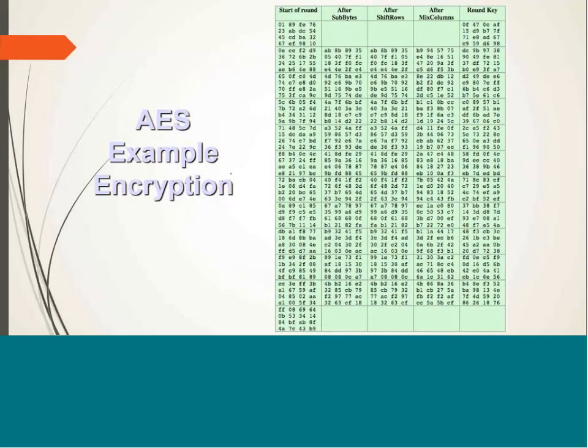This is showing you an example encryption over a given plain text. This is your example plain text, and the different round operations and the initial transformation phase. After applying all the steps, how can we get the cipher text? You can practice this as well. The same cipher key has been used, which was shown in the previous slide.